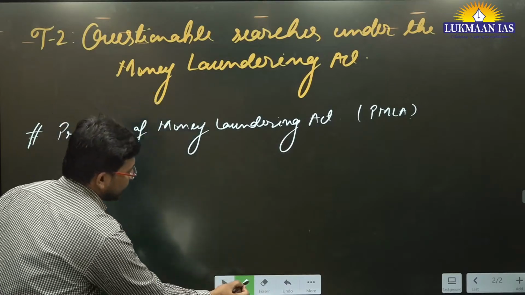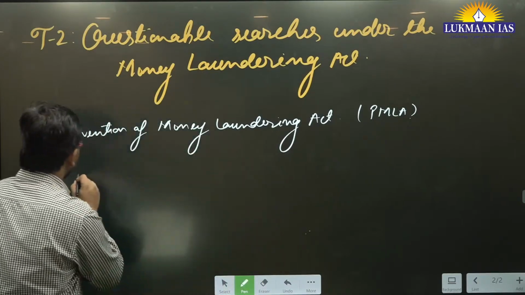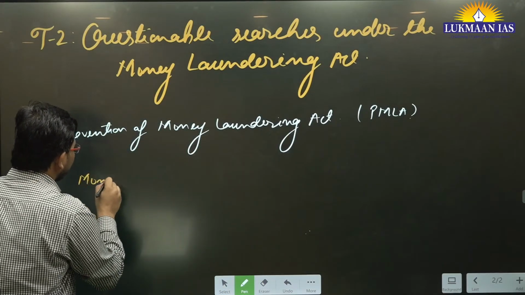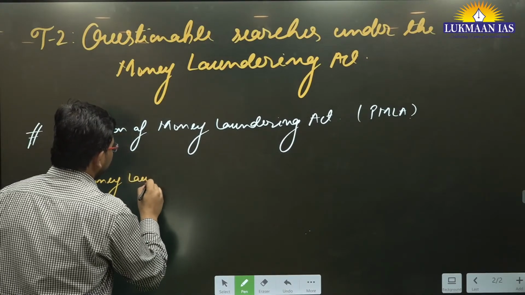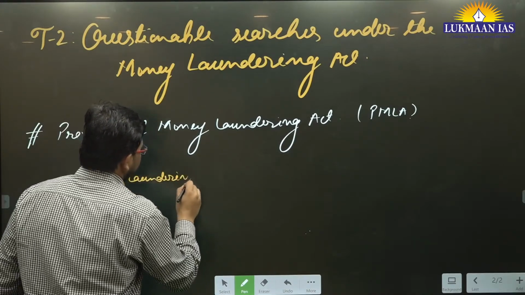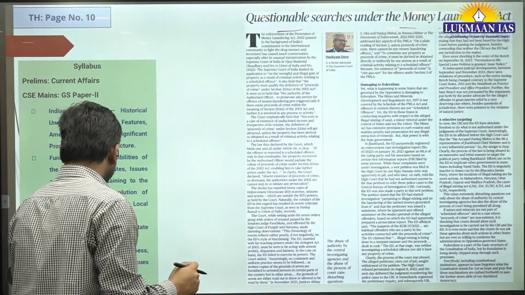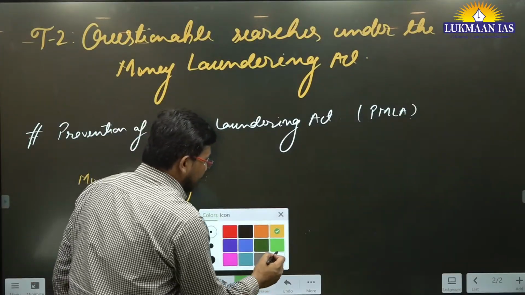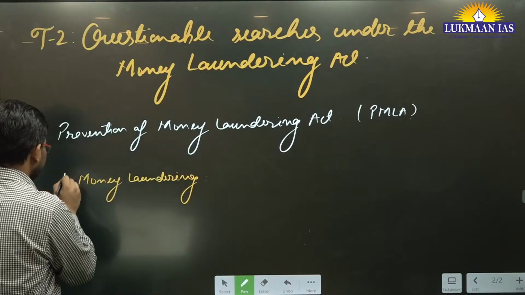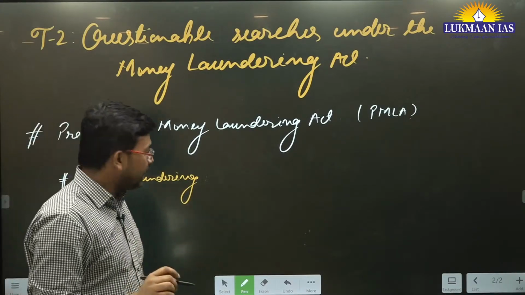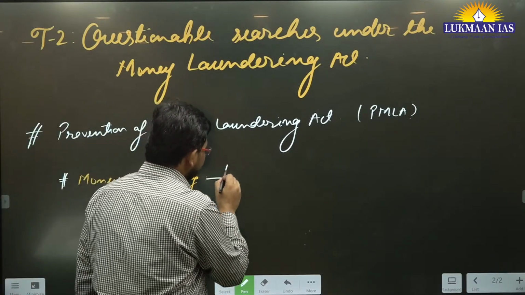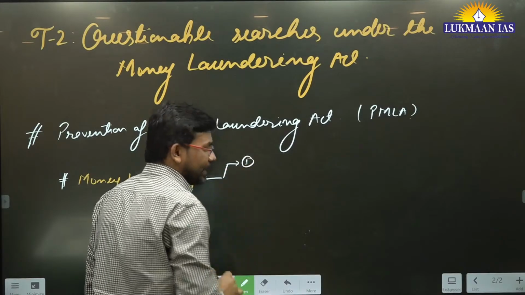Let us understand the term money laundering so that we are able to understand the context of this topic. Money laundering means, number one, it includes many steps.